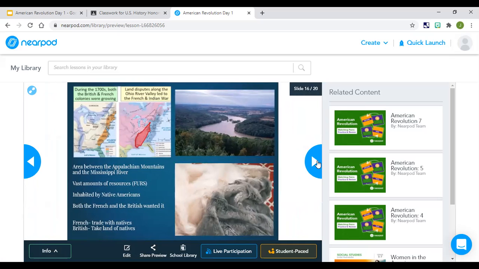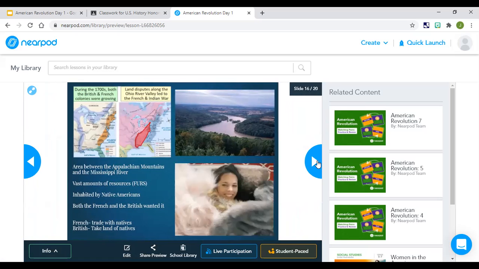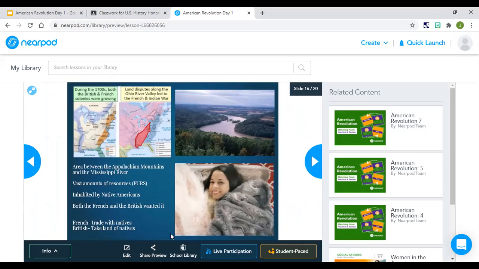Okay, so let's talk about the Ohio River Valley. And you can look at a picture right there. You can see sort of what that looks like.